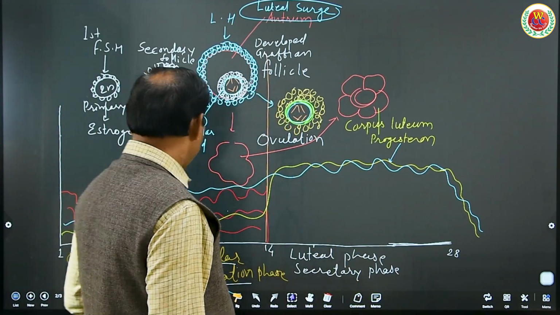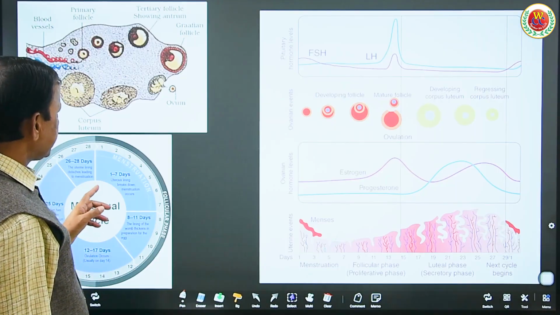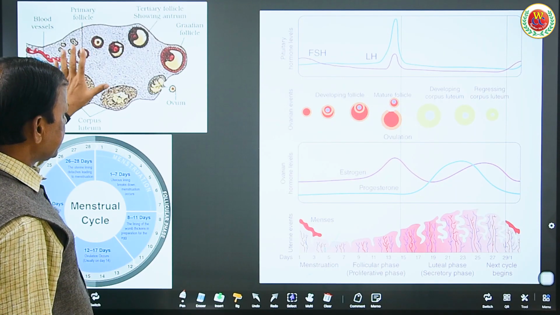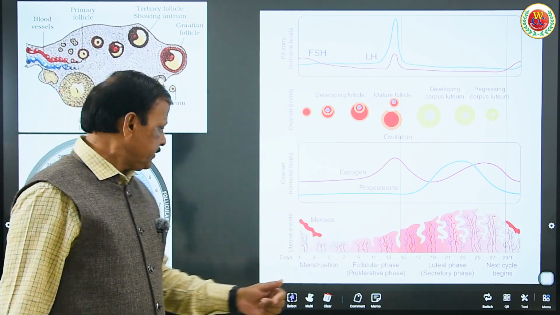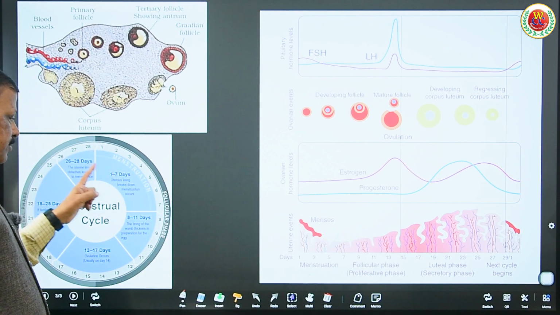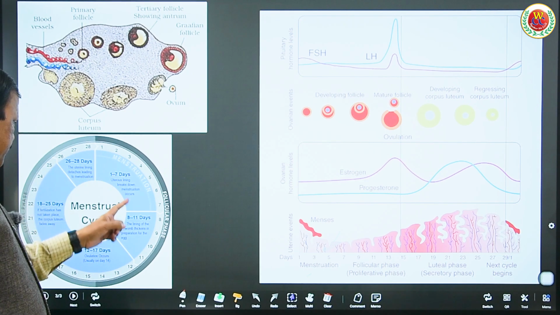I hope you understood this cycle completely with this diagram, what changes happen within the ovary and in the endometrial wall, and this shows the cyclic arrangement of the days.